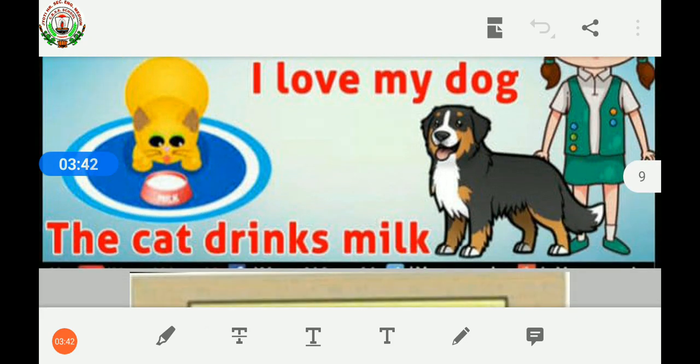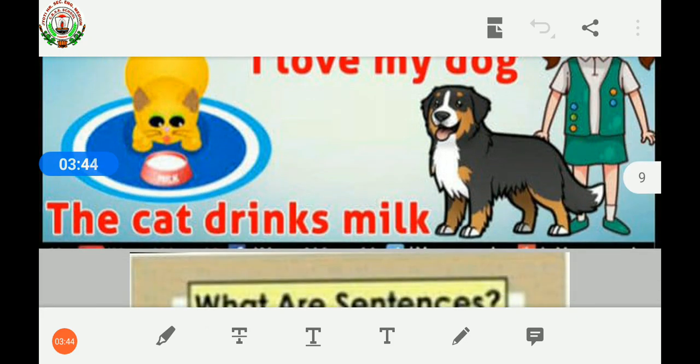Second example, the cat drinks milk. In this line also, the group of words is arranged in such an order that it is making some meaning. It is giving us some information that the cat drinks milk. So, it is also a sentence.